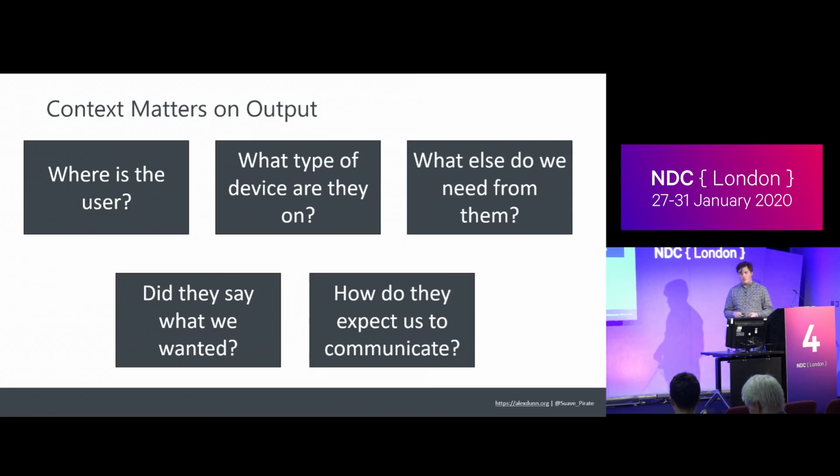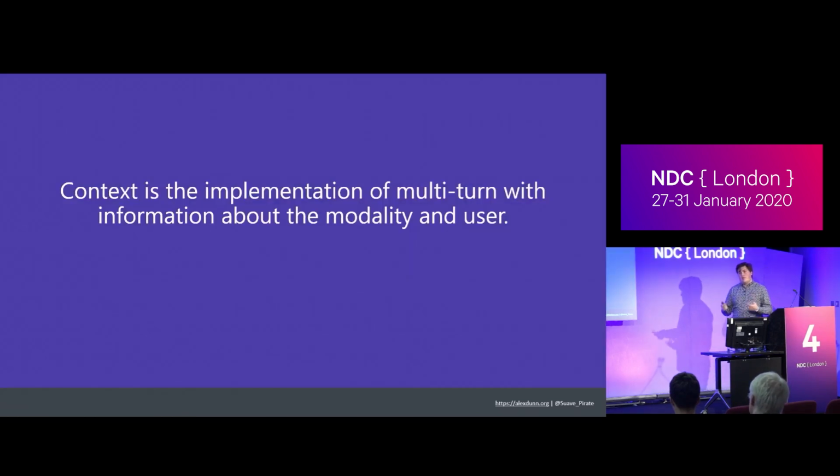This is sort of the hardest problem in the contextual conversation side of things, and it comes down to actually user testing, which I'm not going to get into today. But basically, the idea of context and contextual conversations is that it's the implementation of a multi-turn conversation based off of the details we have on the user and on the modality that they're coming from. Those are important things to build to and to think about when we're designing and actually implementing our business logic too.